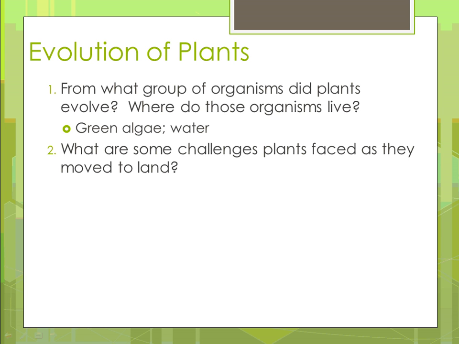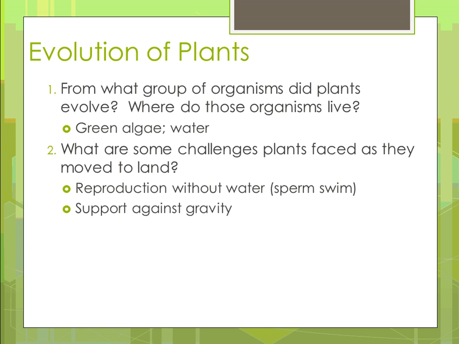All right, so for plants to move on land, they face certain challenges. Living in the ocean was rather easy. Living on land was a little bit different environment, so they had to come up with several different things. One of those is reproduction without water. Sperm, which is found in plant pollen, most of it swims. All right, so if you're a plant living in water, that's no problem because you're surrounded in an aquatic environment. Once plants moved on land, that became a problem.